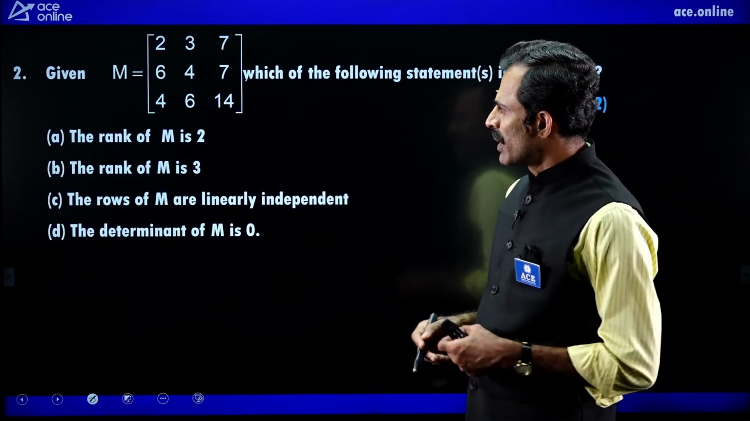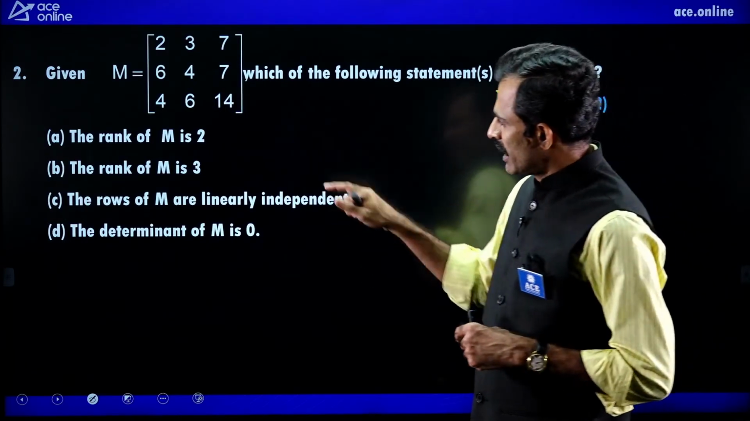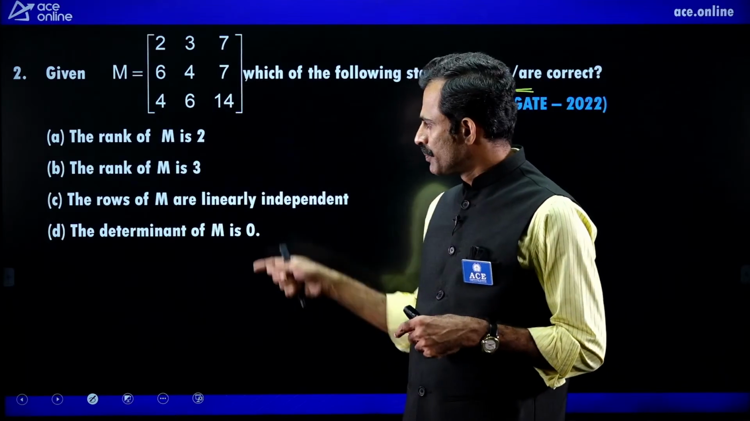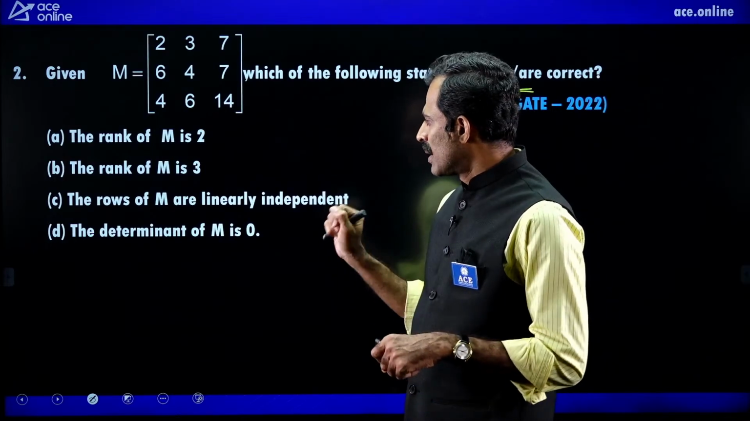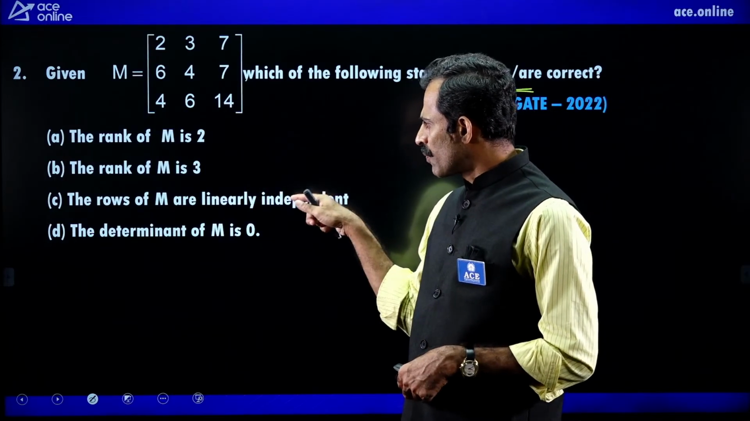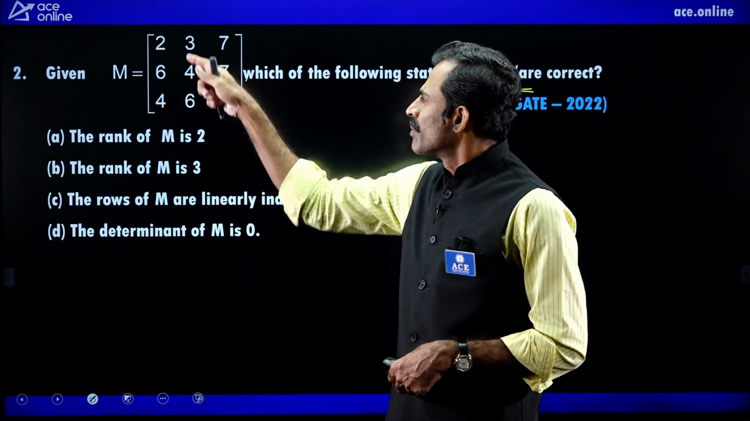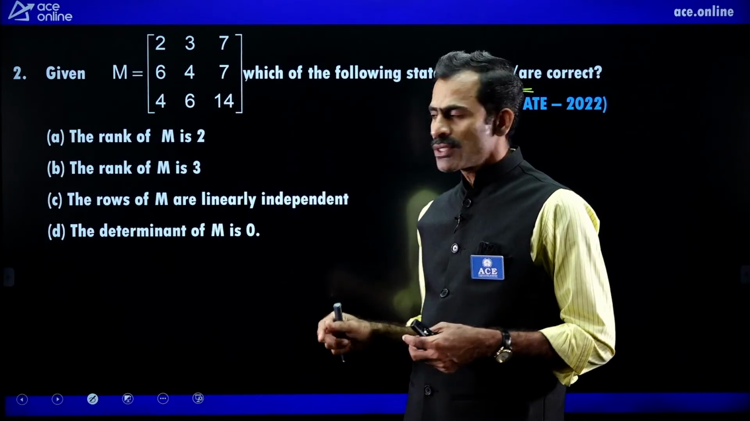In the first statement, what is given? Rank of the matrix is 2. The second statement, rank of the matrix is 3. We can check these two just by finding the rank. Next, third option, the rows of M are linearly independent.